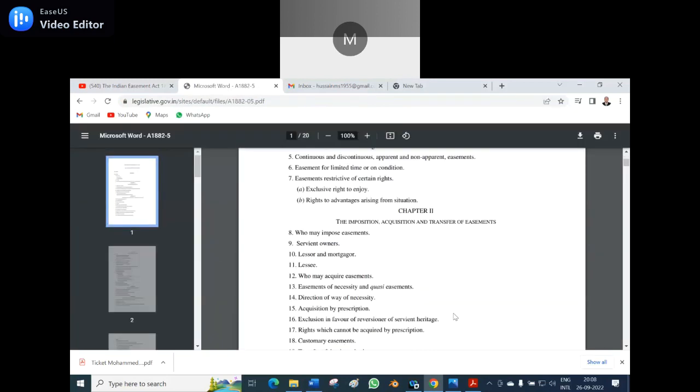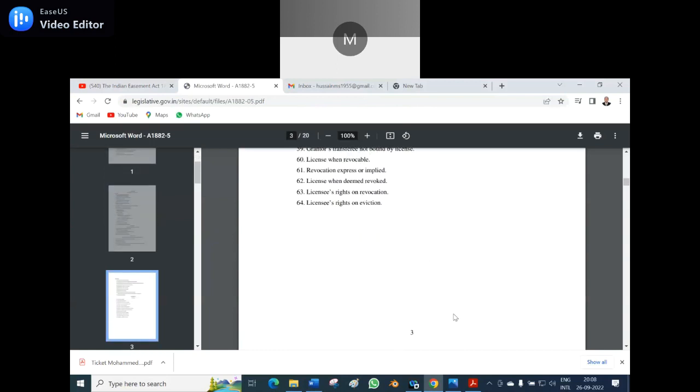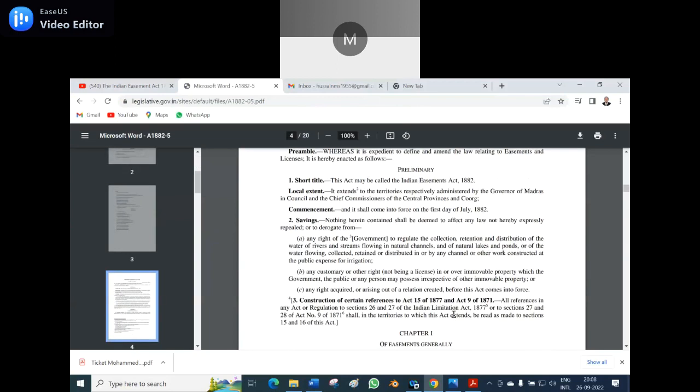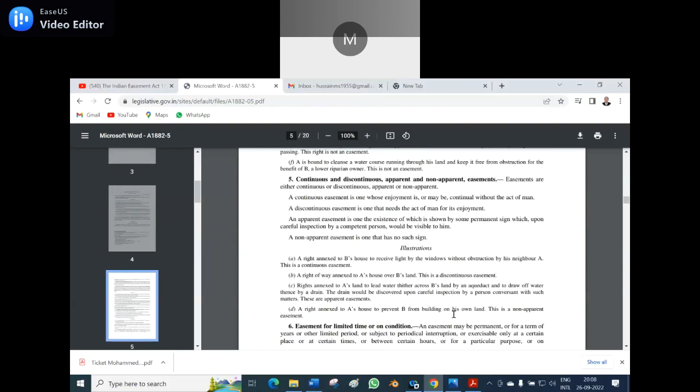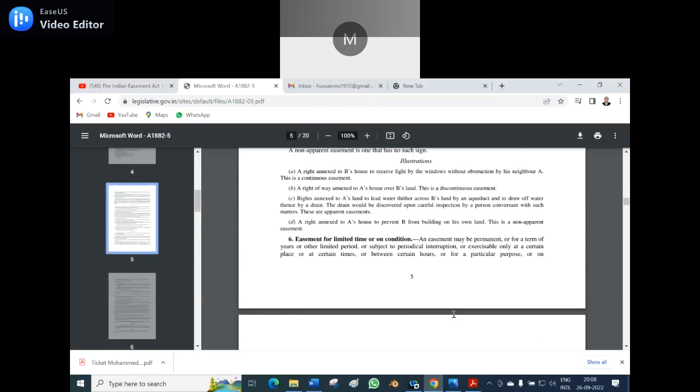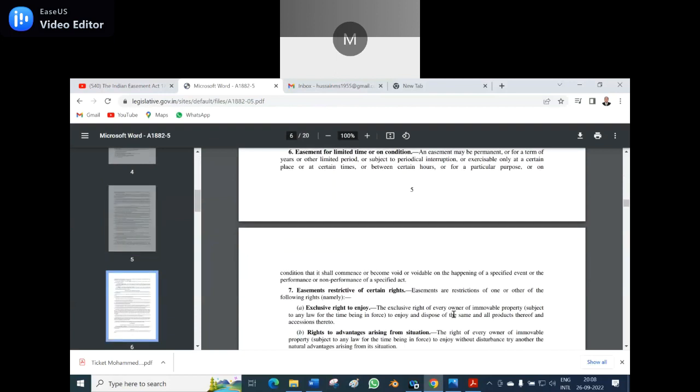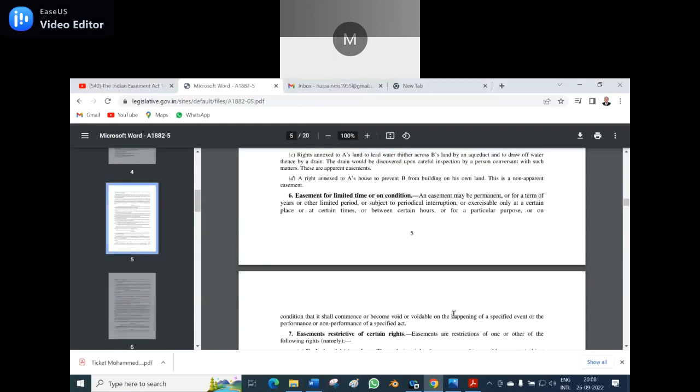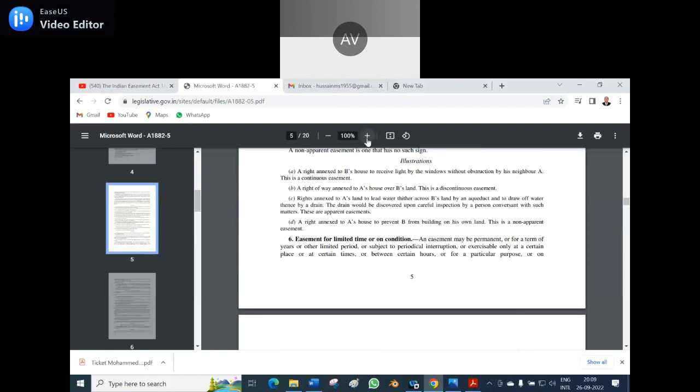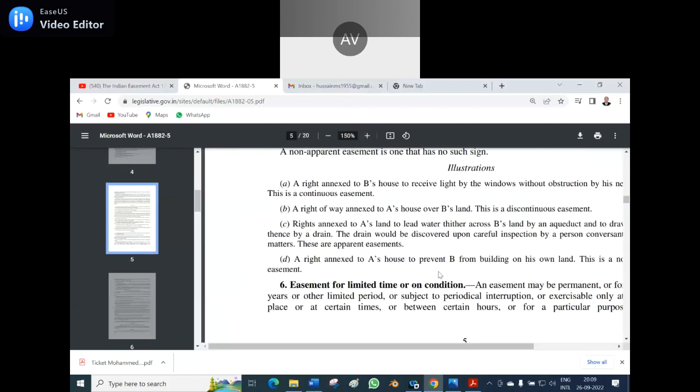If you see Section 6, it will say what the limitations should be. Could you see Section 6? Say yes or no. Could anyone unmute and read? Sir, it needs to be made a little bigger, then only I can read. Yes, I am magnifying it. Now can you read?